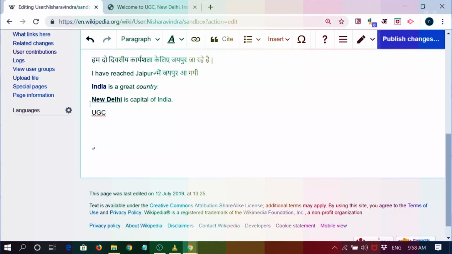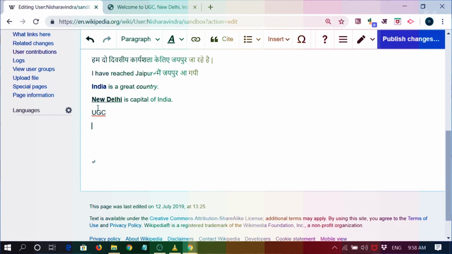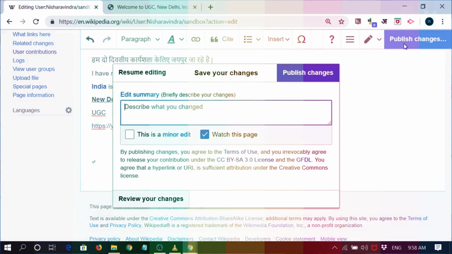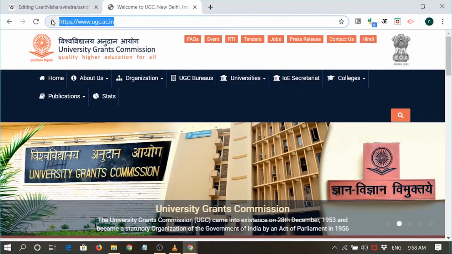If you want to insert an external link, go to this link option, and click on the external link, then copy the website you want to link to. So I am linking it to the UGC website. Insert, and see it is coming as a link, just a citation and a link. But if I want to insert a label also, add label, I'll add the label UGC, and now I'll publish the changes. It's a minor edit. I'll publish it and see it is coming in as UGC. So I'll click on UGC, it is coming.